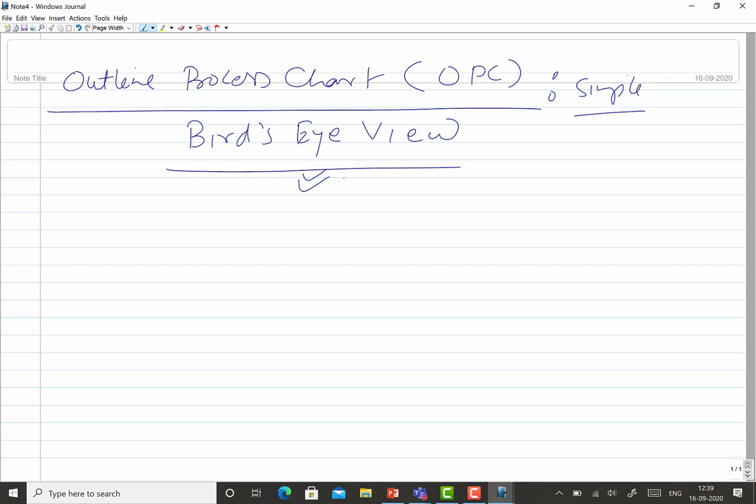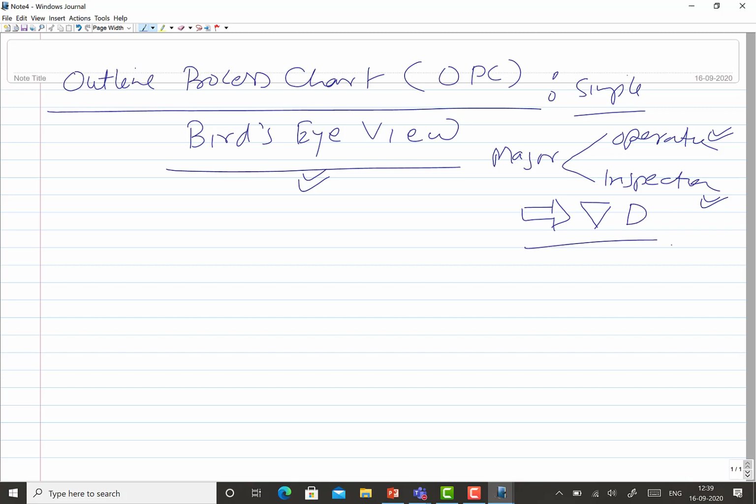And that is why it uses two major activities: operation and inspection only. So in outline process chart, we primarily use the operation and the inspection only. It doesn't show the transport or storage or the delay kind of activities.